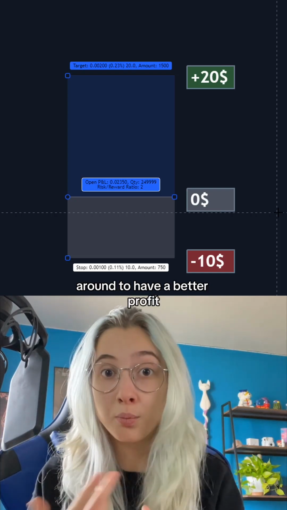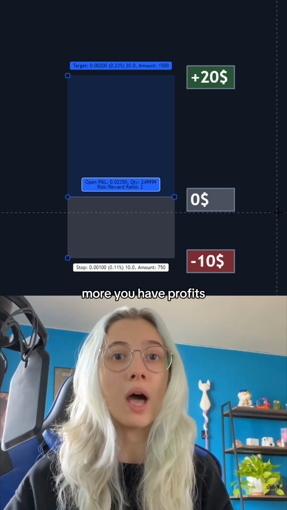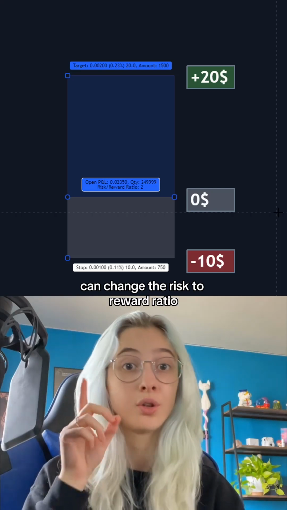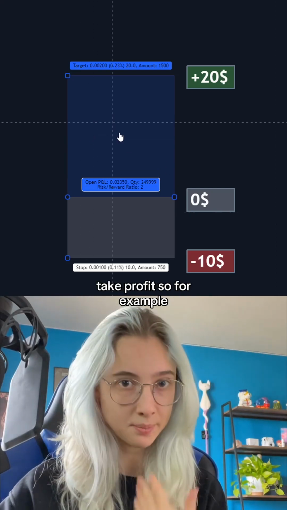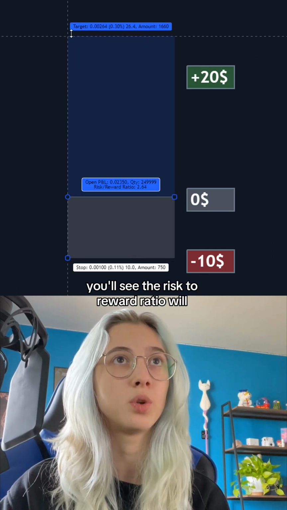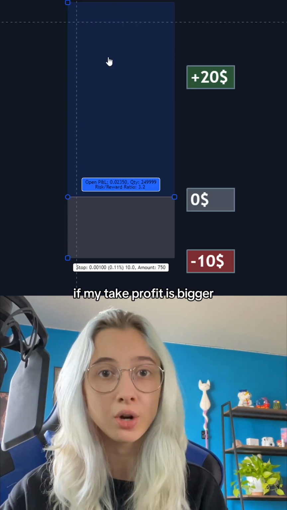Okay, now that we understood the basics, let's know how to move your risk to reward ratio around to have a better profit, because you understood that the bigger your risk to reward ratio is, the more profit you have. So there's two options how you can change the risk to reward ratio. The first one is to increase your take profit. So for example, this is my take profit. If I move it, you'll see the risk to reward ratio will move.